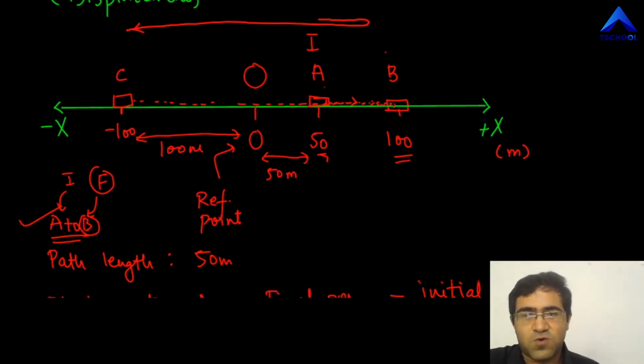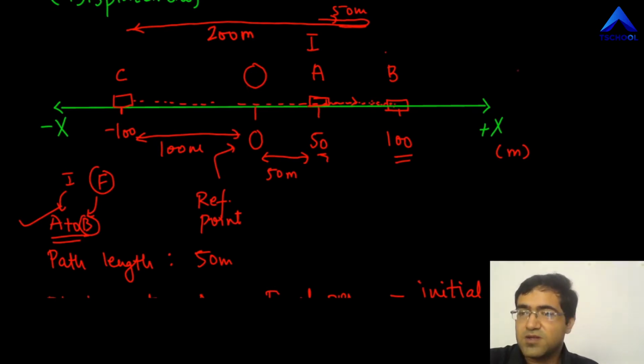Well, first of all, it goes from A to B, so it will travel 50 meters. And then from B all the way to C. I hope you realize that in traveling B to C, it will have to travel 200 meters because it goes from positive 100 to negative 100, 200 meters.